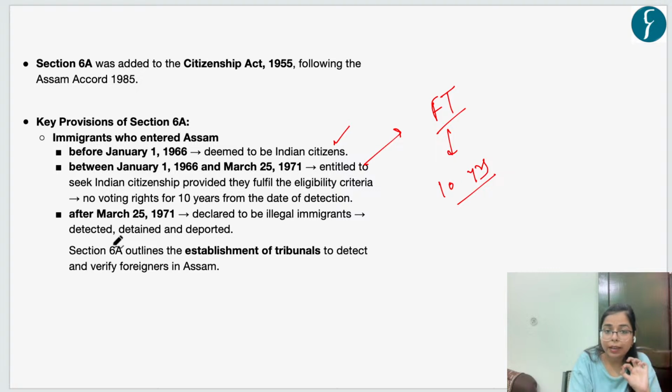They would be detected, detained, and deported, right? So it was the onus of the state government of Assam to establish a tribunal and identify these illegal immigrants. Okay, so this is Section 6A, which was added to the Citizenship Act 1955.